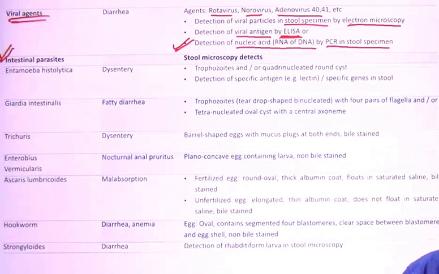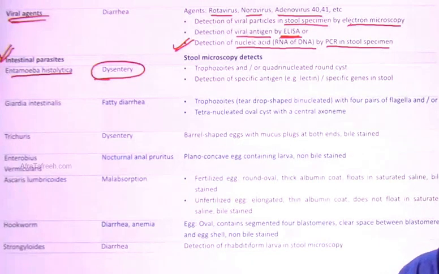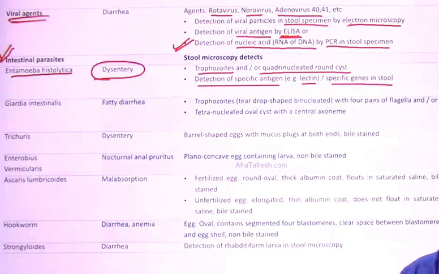Now talking about some important intestinal parasites. Entamoeba histolytica. Can you tell me what it does? Dysentery. Inflammatory, non-inflammatory? Obviously dysentery is inflammatory only. And what you observe? Trophozoites or quadrinucleate cyst in the stool sample. And these trophozoites show a particular entity that is termed as what? That is termed as erythrophagocytosis. Okay, and the detection of specific antigens like lectin or specific genes in the stool can also be done for this particular Entamoeba histolytica.